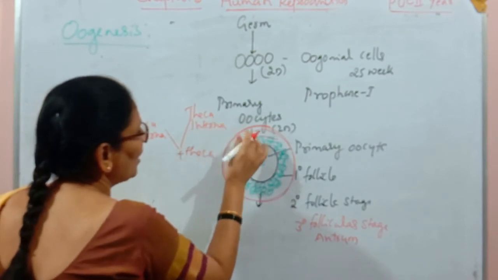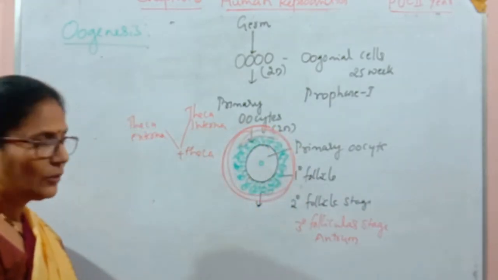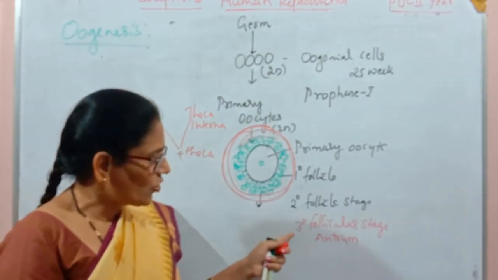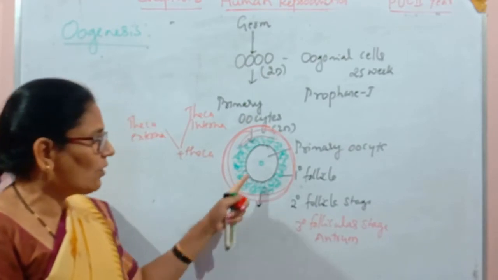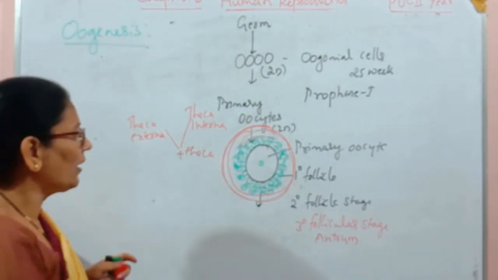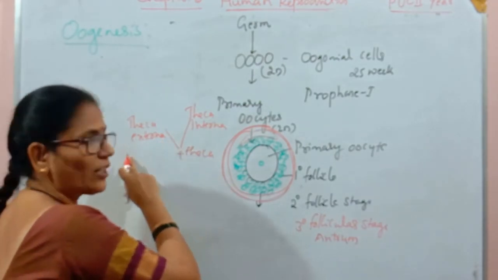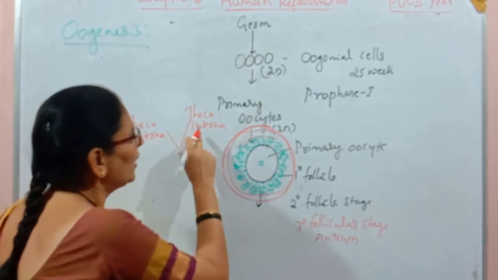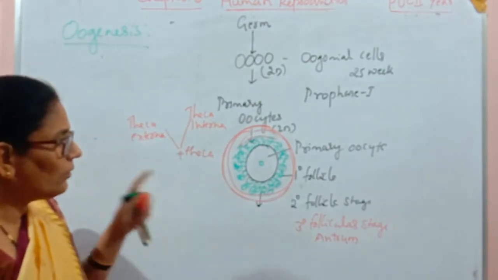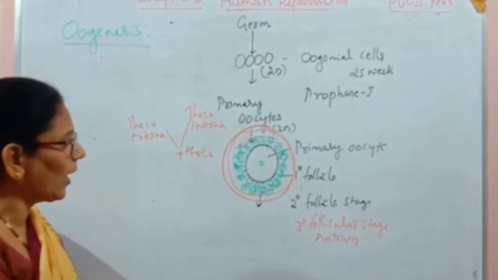So what are the changes seen during the tertiary follicular stage? There is a formation of antrum, a cavity. Along with that, the theca layer is differentiating, the external layer as theca externa and the internal layer called the theca interna.